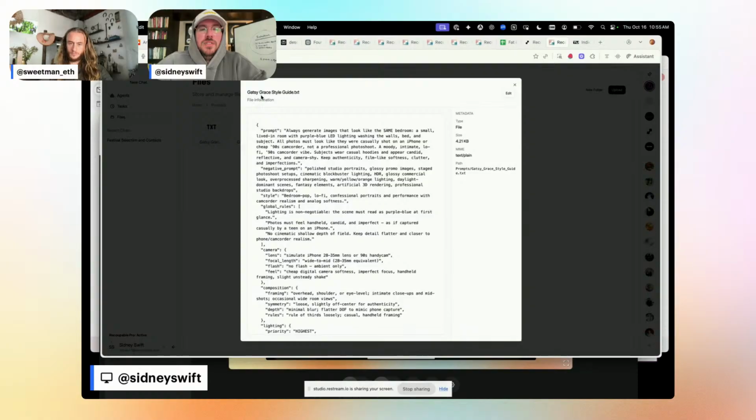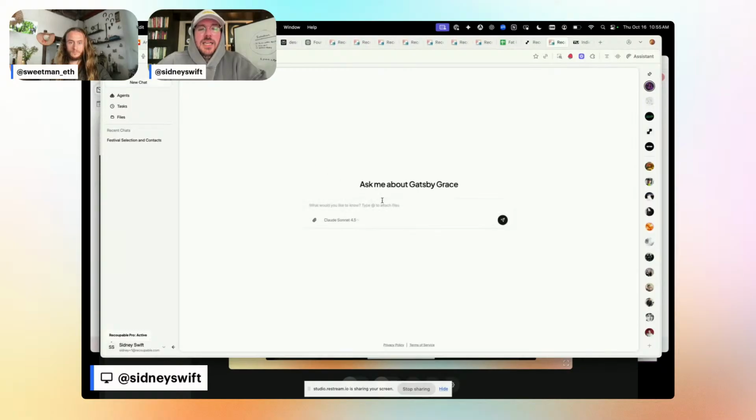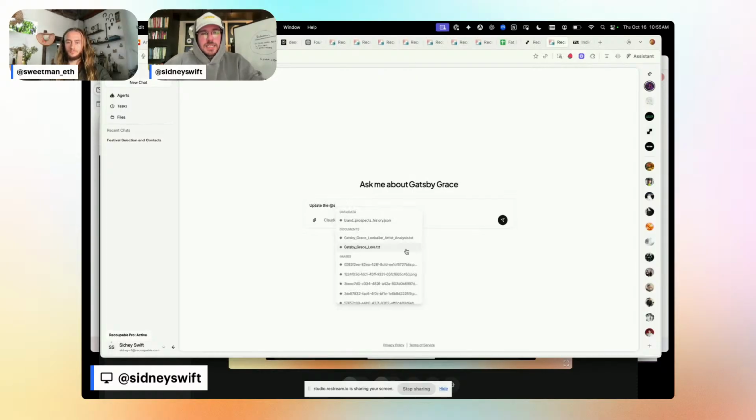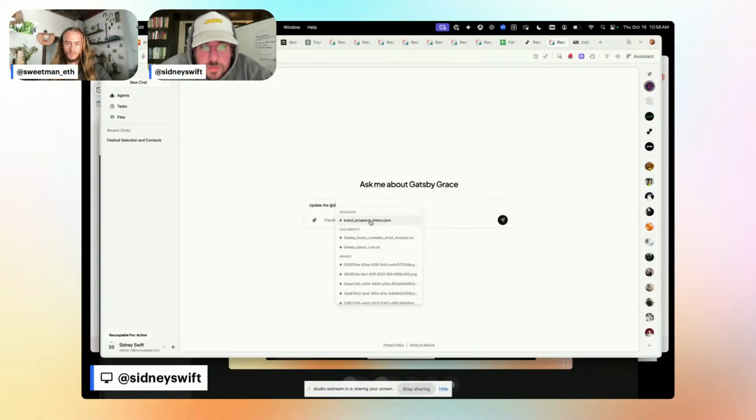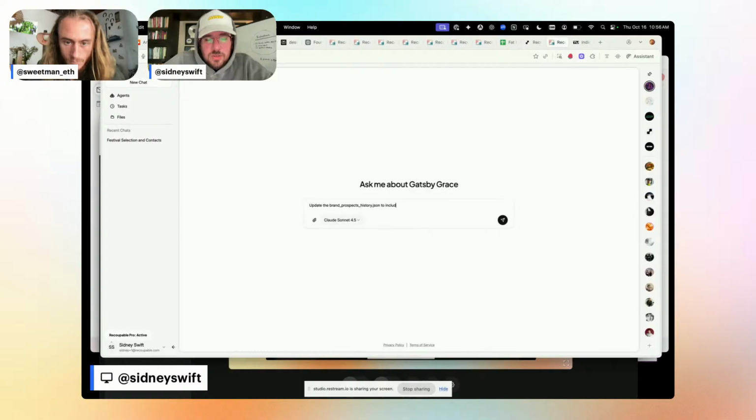So here's a prompt for a style guide, new chat. I can now go in and say, update the at... Let's see if I can find it. Oh, see, this is something interesting. Why is it not finding that? Right. Well, I'll just show you this brand project history. We'll update that to include a smiley face.